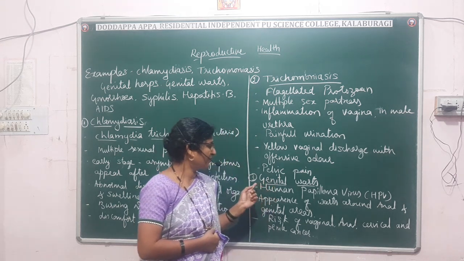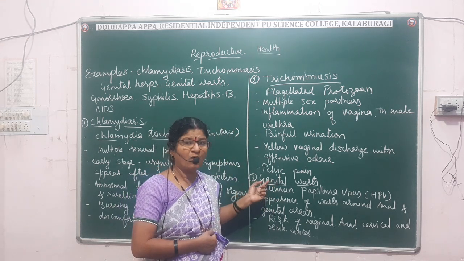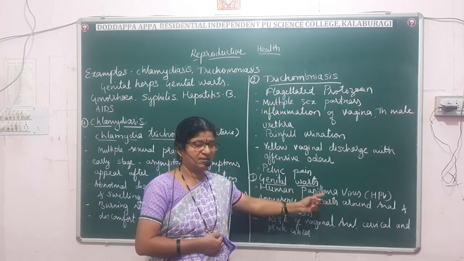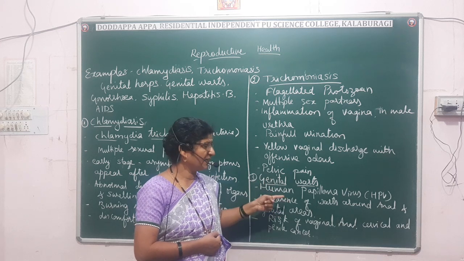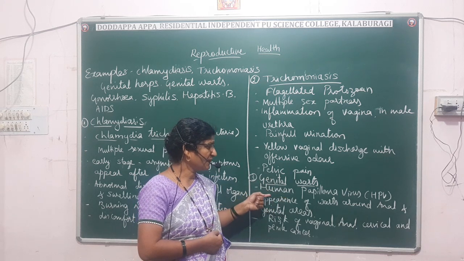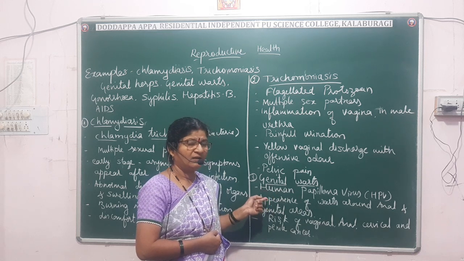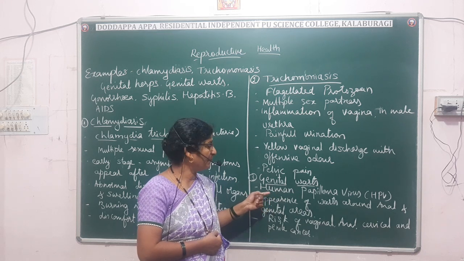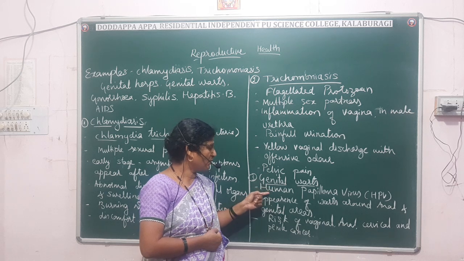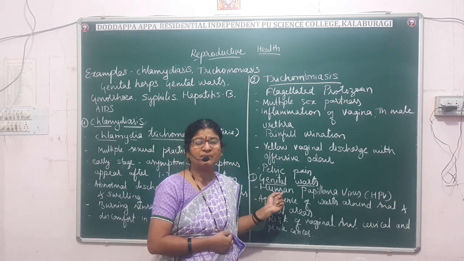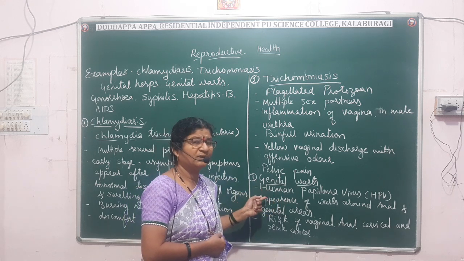Now the third one we are discussing is genital warts. Genital warts are caused by a virus. It is a STD caused by the human papilloma virus, HPV, and it is also caused by multiple sexual practice.